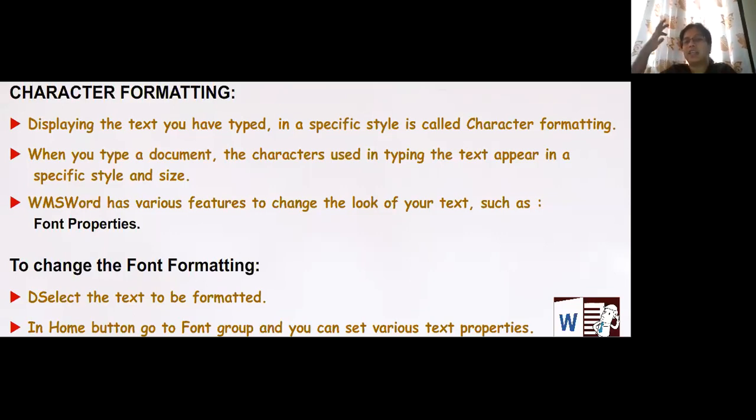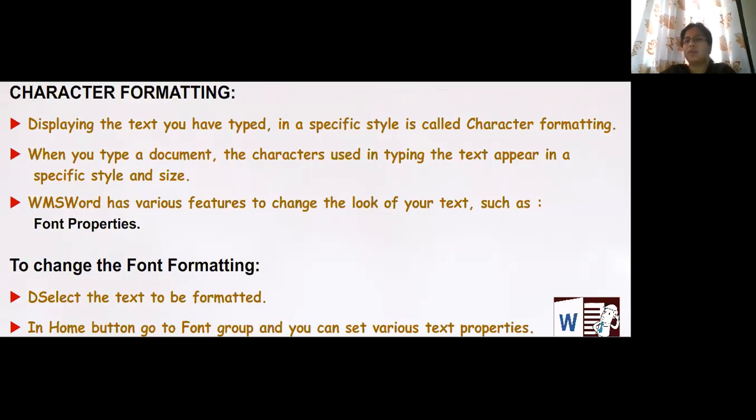If I ask you to write an essay and use colors, diagrams, and pictures to make it more colorful and send it to me, obviously everybody will send it in their own particular style. This is called character formatting. When you type a document, your text appears in a specific style and size.